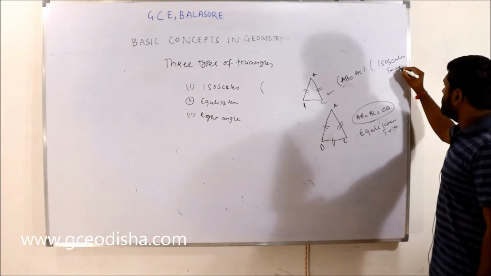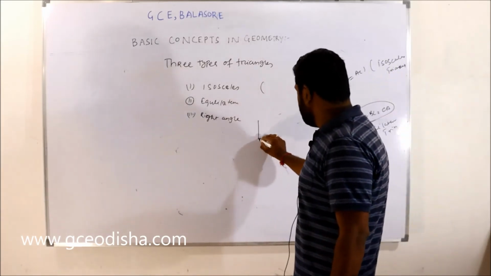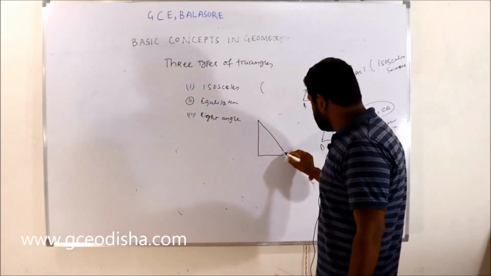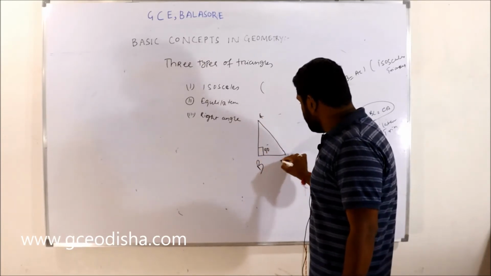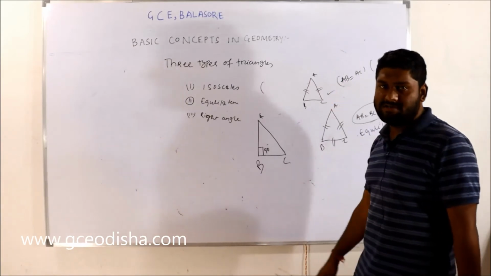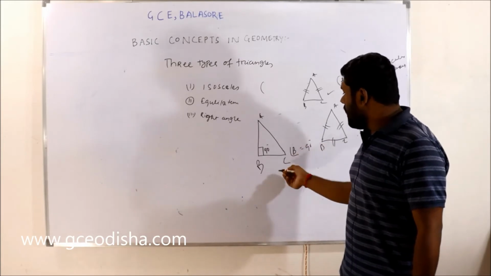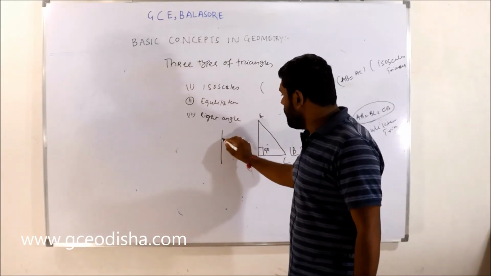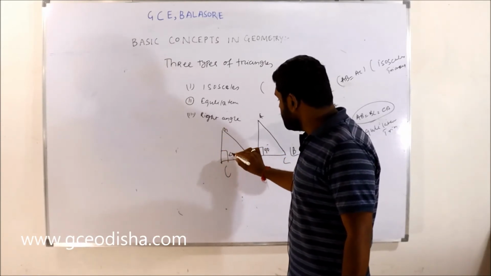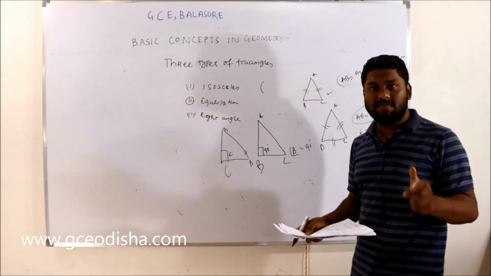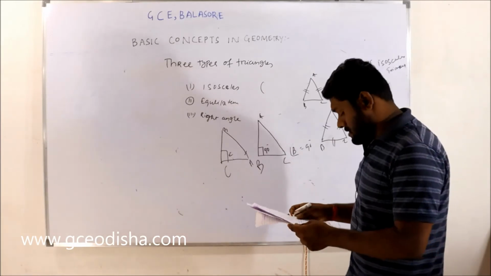In an isosceles triangle, the AB side is equal to the AC side, right? And in a right angle triangle, one of the angles is a right angle, 90 degrees. Like this is triangle ABC, if you give the nomenclature like ABC, and angle B is 90 degrees. We can give any nomenclature. If C is 90 degrees, this is also a right angle triangle. One of the angles must be 90 degrees. Then this is called a right angle triangle.